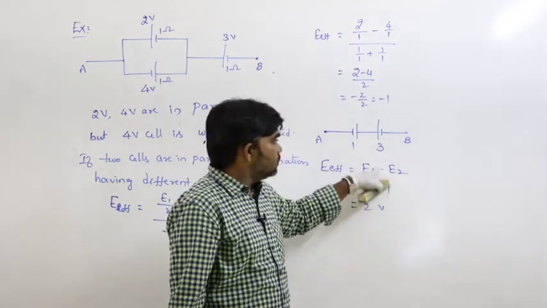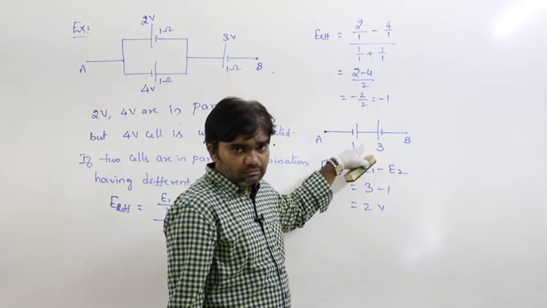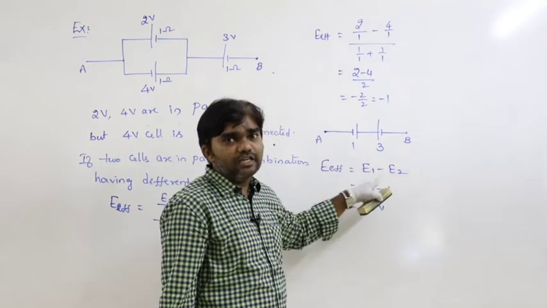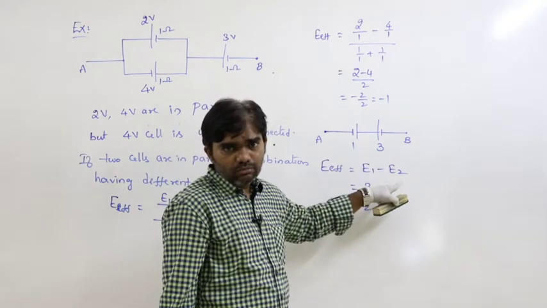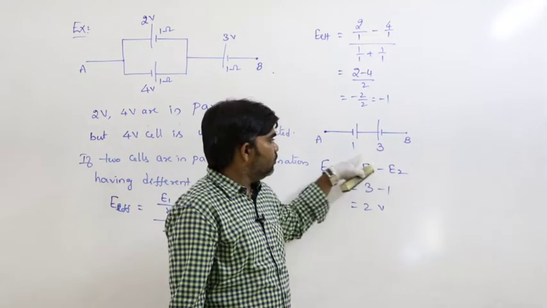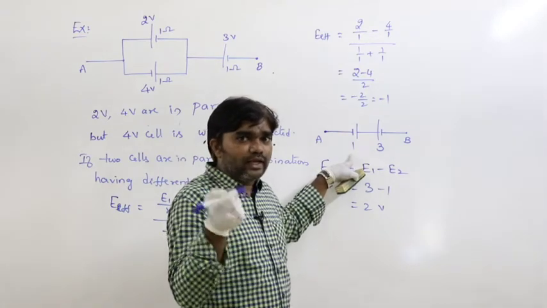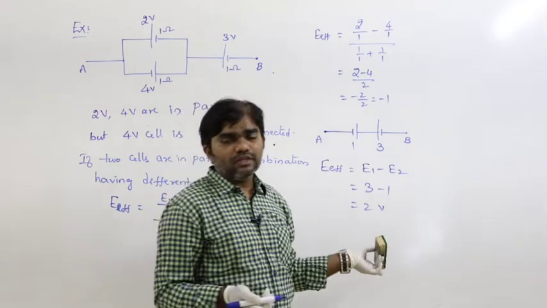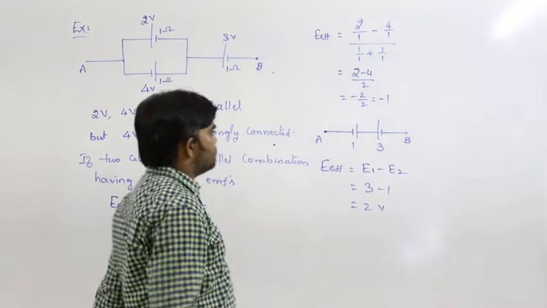Why is it minus? Due to wrong connection. Why it is E1 minus E2 is due to wrong connection. In place of E2 we have to consider only 1, don't take minus 1. If you take minus 1, again it becomes plus. So that will be wrong. So that is the situation.